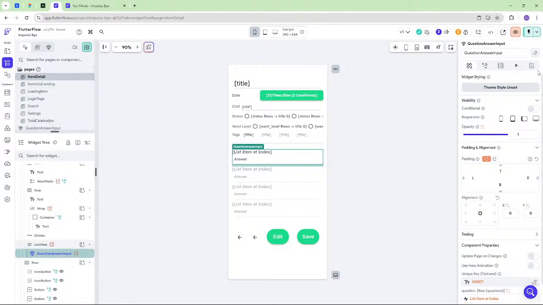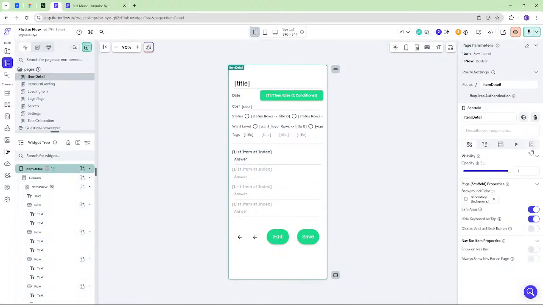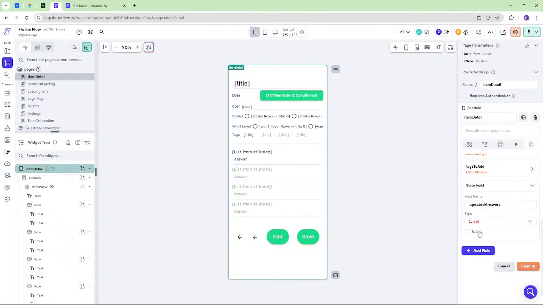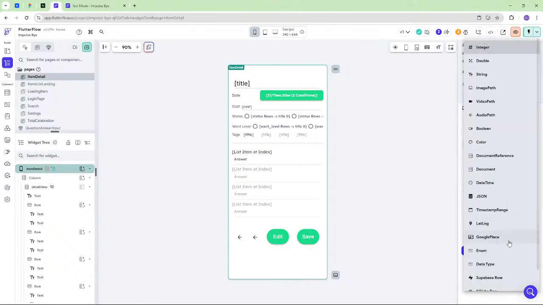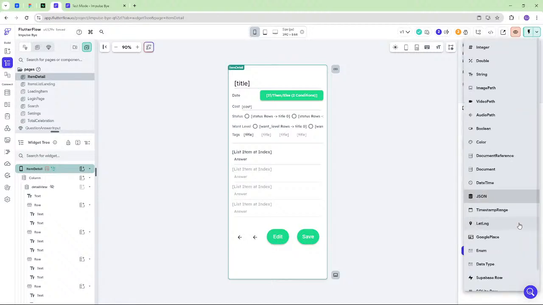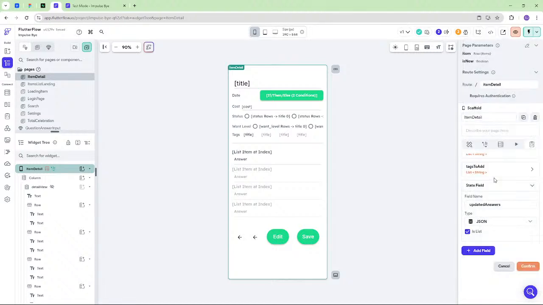So what I'm saying is I think we want a page level variable called questions, or let's call it updated answers, because that's really what it is. It's a list and it's JSON for now. Sure. Is there another option that makes more sense? Because I want both.